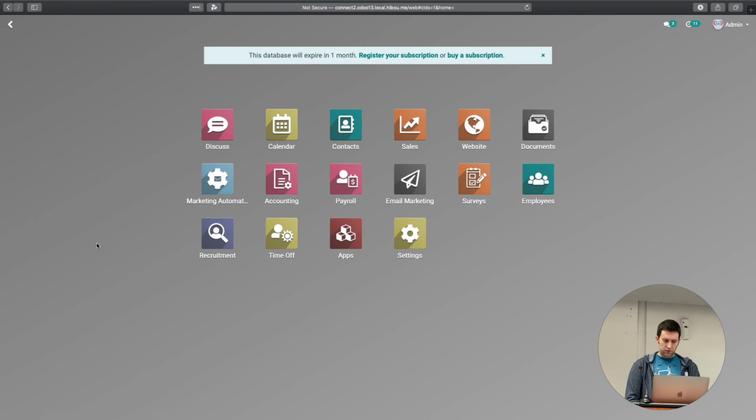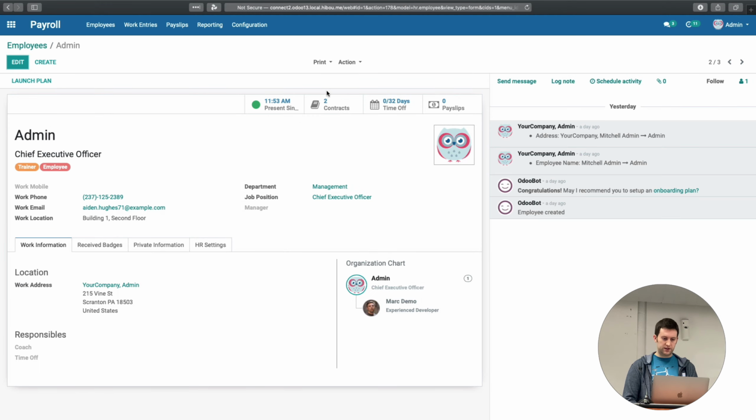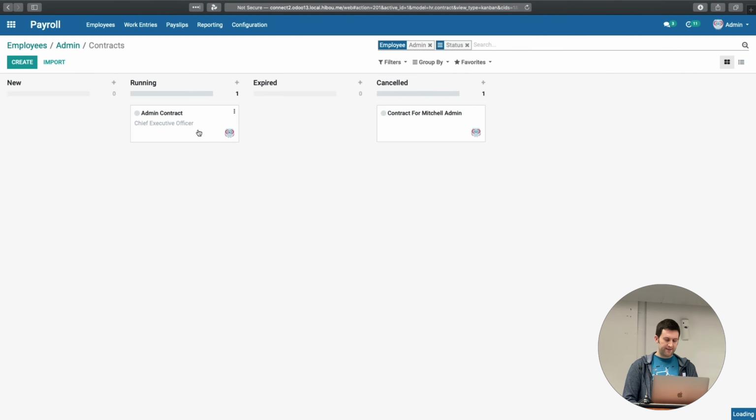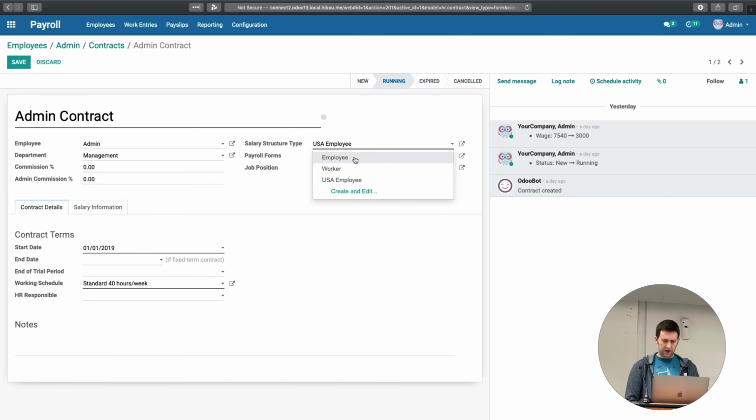So the other thing we should look at is forms. The key difference here is that if we go into payroll, into an employee, and look at a contract in the same way that we saw before, we only have one structure, the USA employee. I have other structures, but that's just because the demo data is installed.